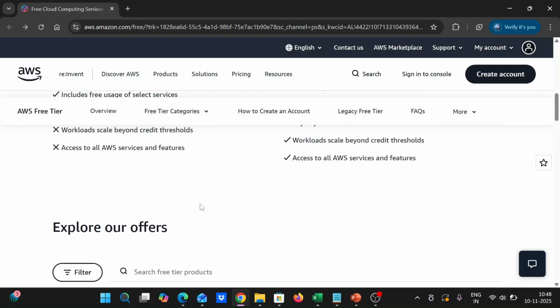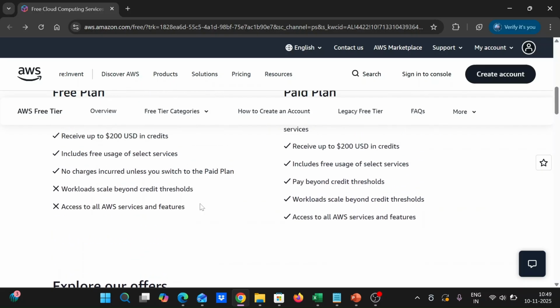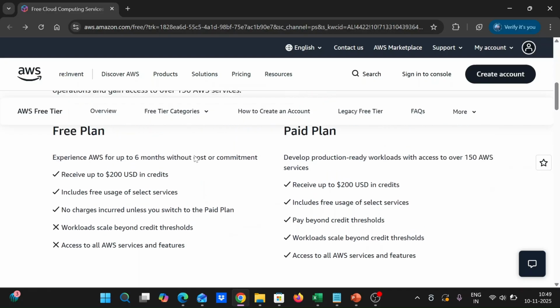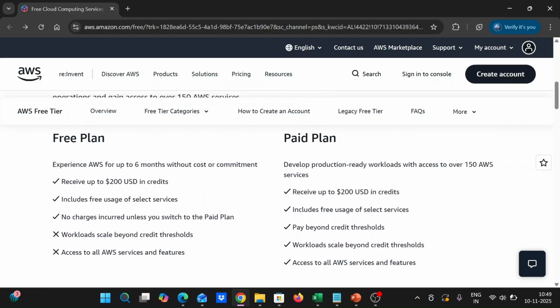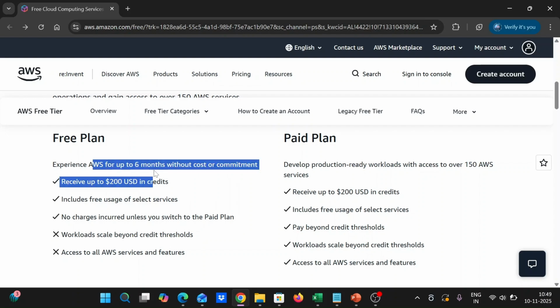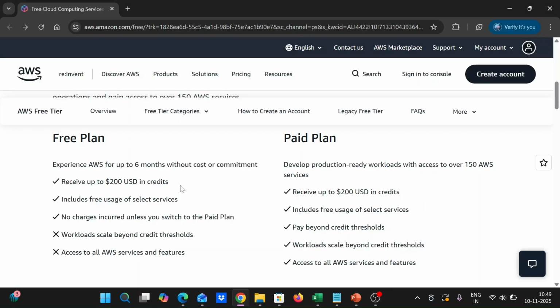We can also make use of other services by using the USD credits received from AWS, and we can keep this AWS account for 6 months without any cost commitment. If the account incurs charges we would have to pay, but we will try to avoid paying any charges for each and every service in the free tier.